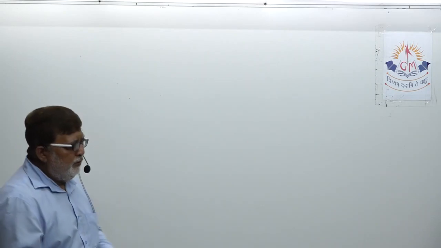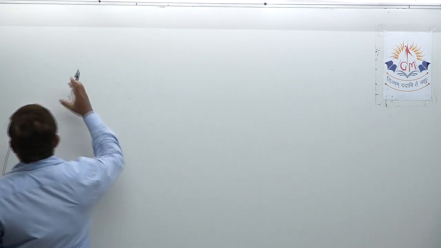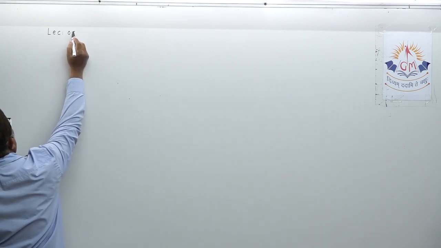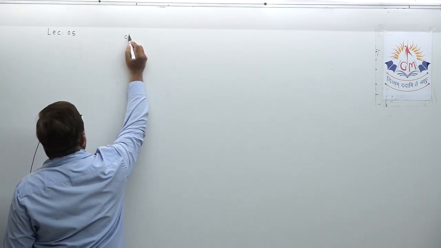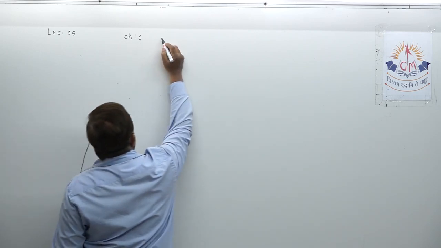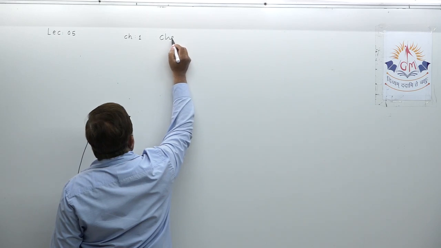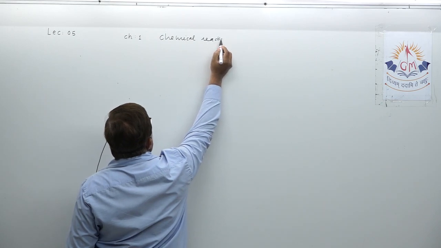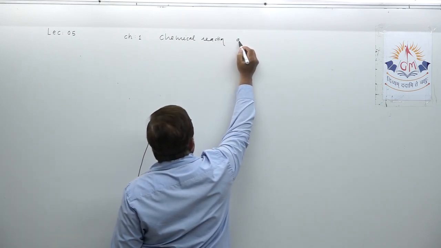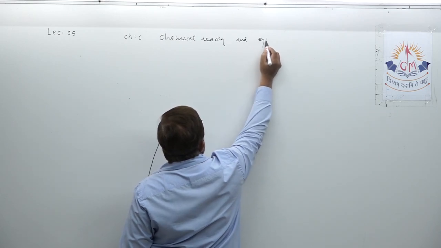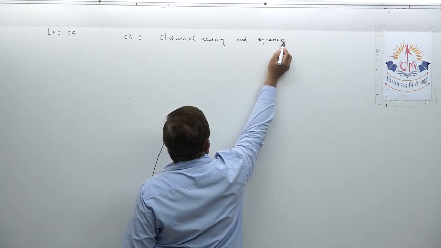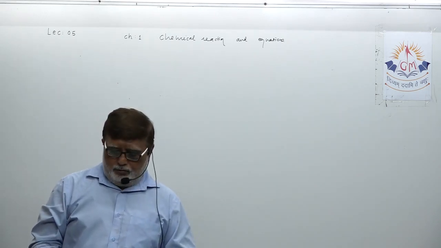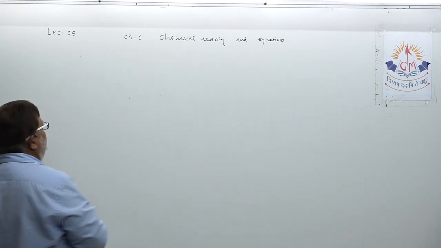Okay, so dear student, in our lecture number 5 today, lecture 5, we are in chapter number 1. What is the title of the chapter? Chemical reaction and equation. Today we are going to target in this particular chapter topic number 2 from your material.